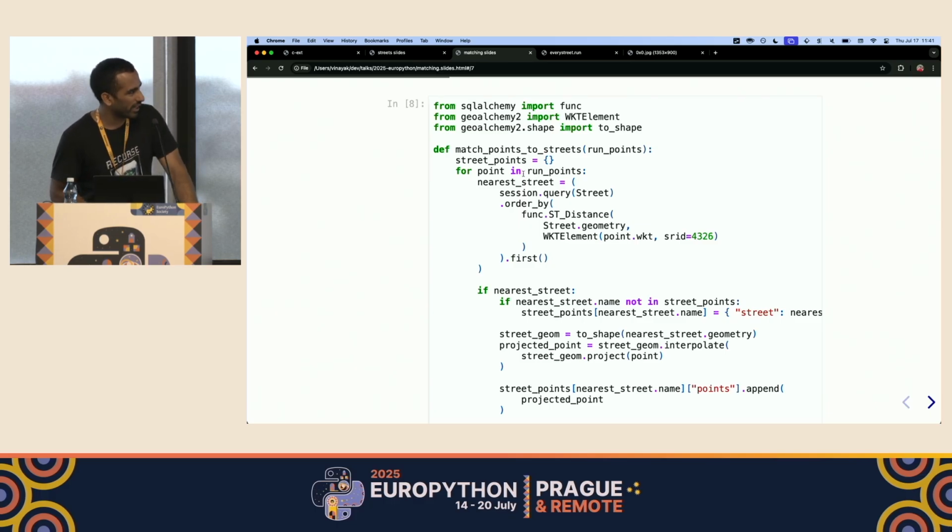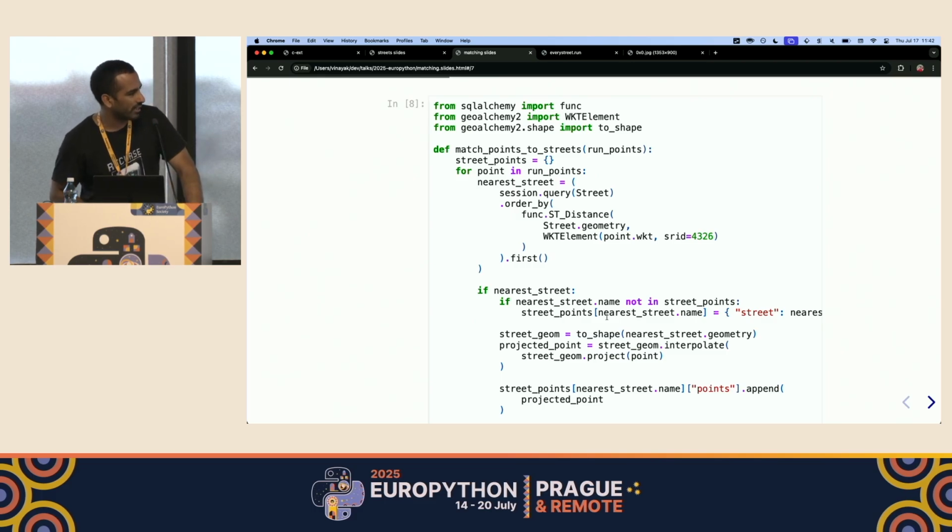What we are doing here is creating this empty street points dictionary. We are iterating on the run points that we just created. We then run this query to get the street that is nearest to our point. We do that by using this ST_Distance function from PostGIS. We order all the streets by the distance between the point and that street and fetch the first one. This should give us the nearest street to that point.